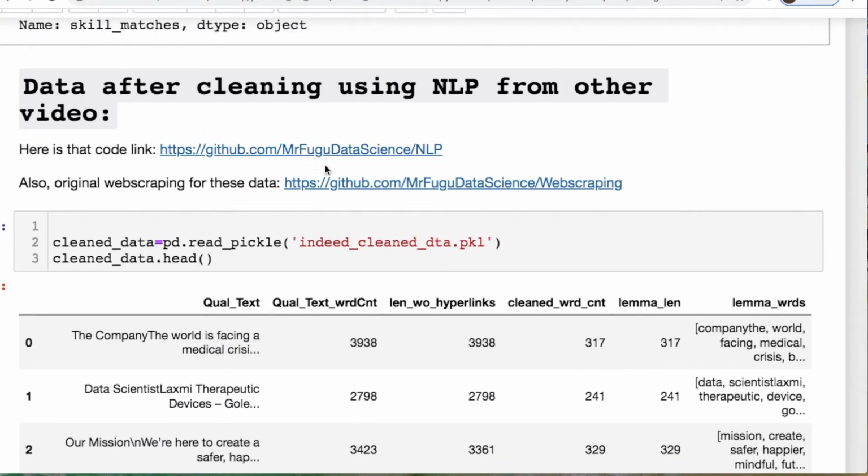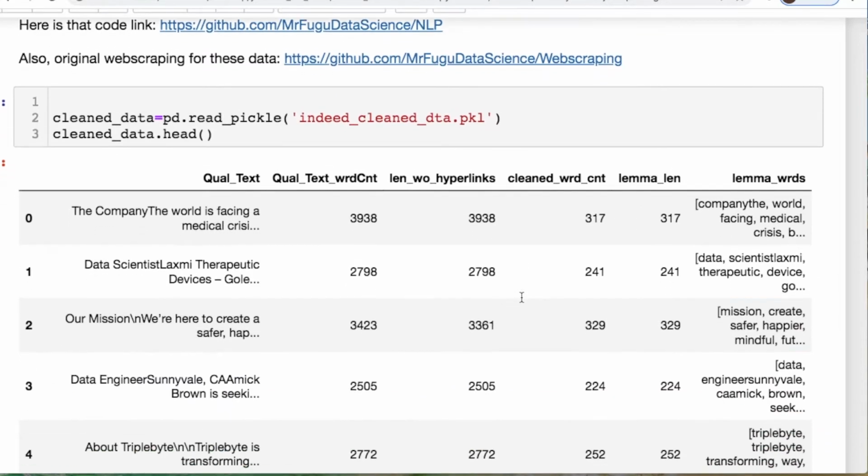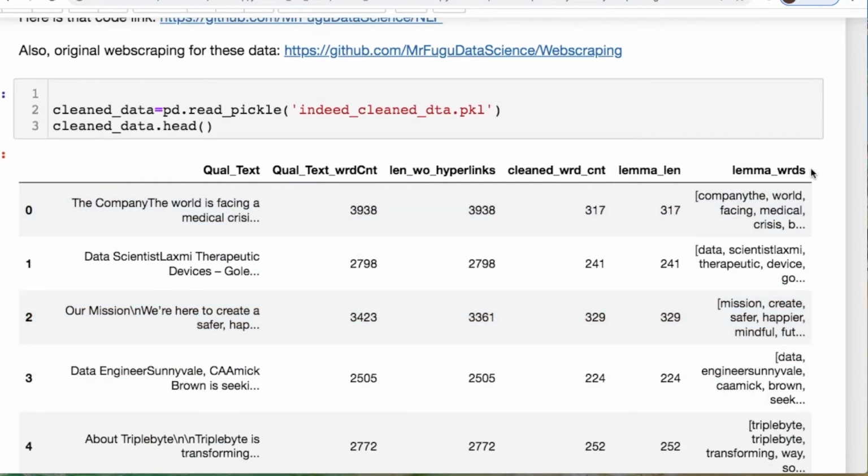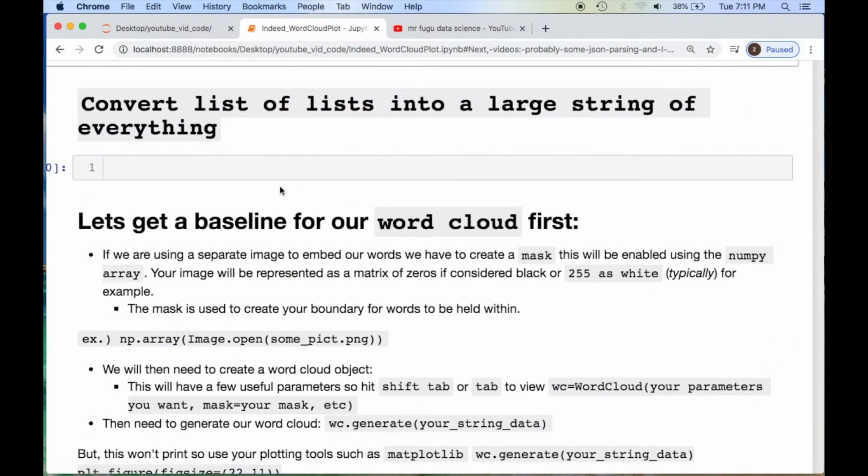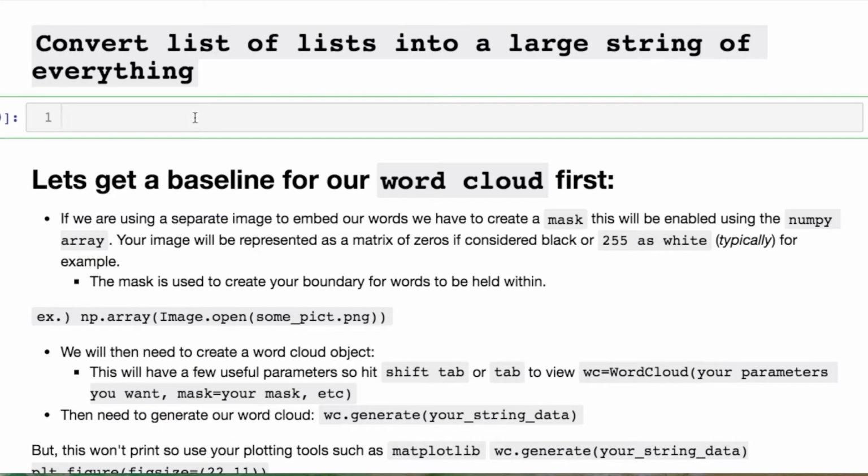You could go on either of these on my GitHub and pull the files directly, okay? This file is what we used to store basically the natural language processing. This is what we're going to extract today to create one large string from this list of strings, okay? So let's convert that real fast so you can see what I'm talking about.